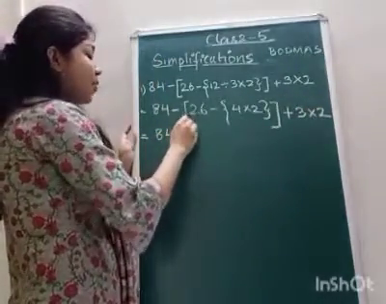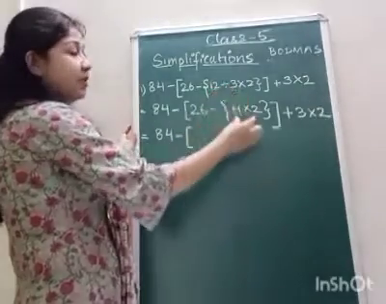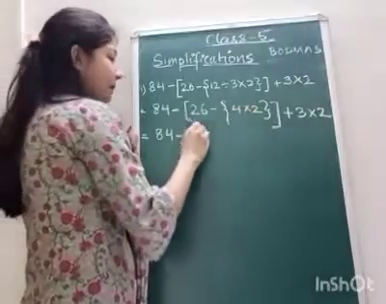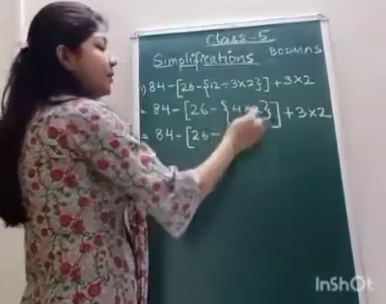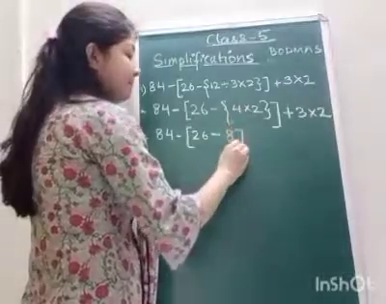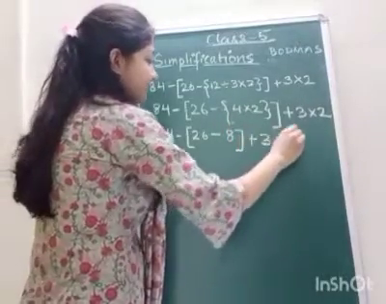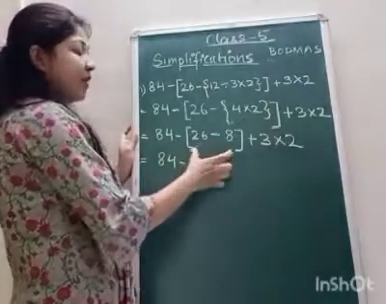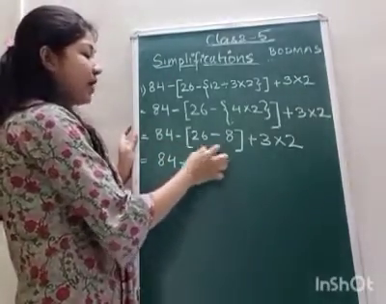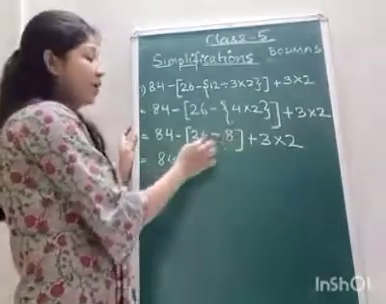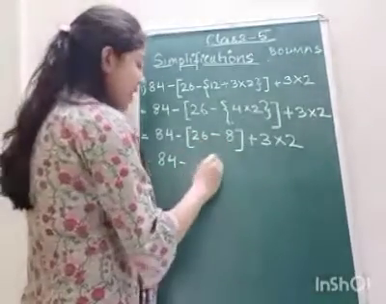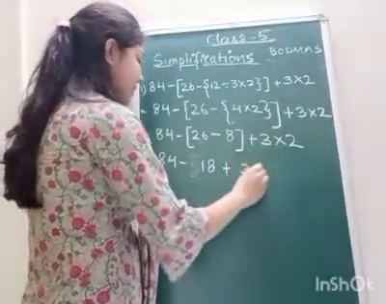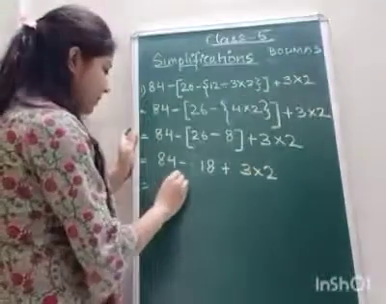84, step by step you have to do. First we have done division, so we remove the division. Now we will solve these two: 4 twos are 8. Now the curly bracket is removed. Now 84 minus, now we have to remove the square bracket. 26 minus 8 is 18, plus 3 multiplied by 2. Now we will do multiplication here.